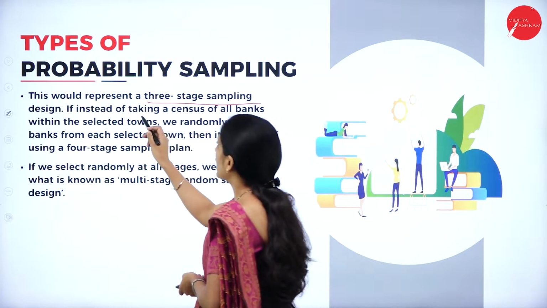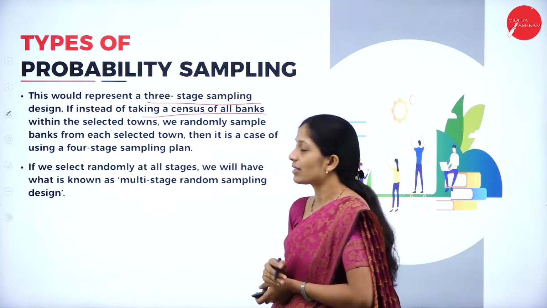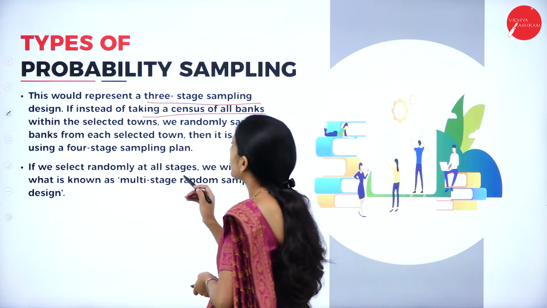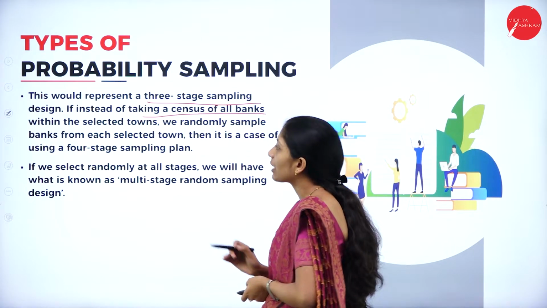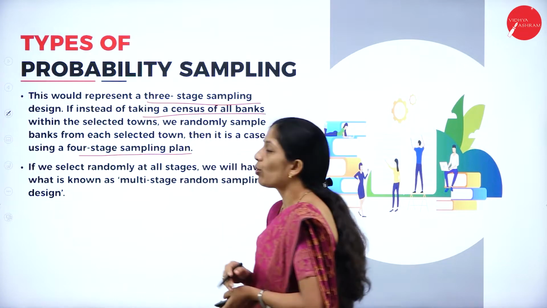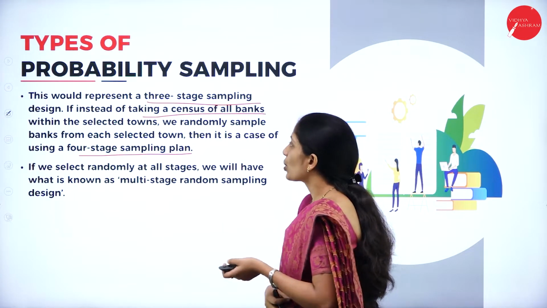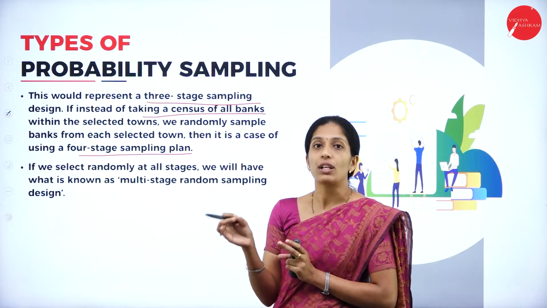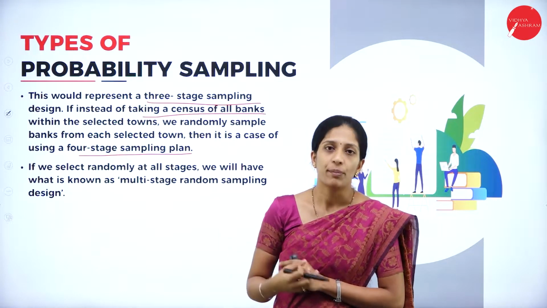If instead of taking a census of all banks within the selected towns, we randomly select banks from each selected town, then it is a case of four-stage sampling. So instead of selecting each and every town, in the town itself they are going to prepare a sample.